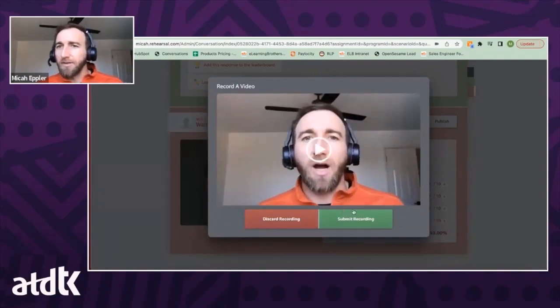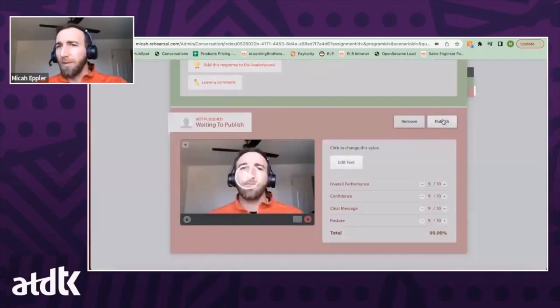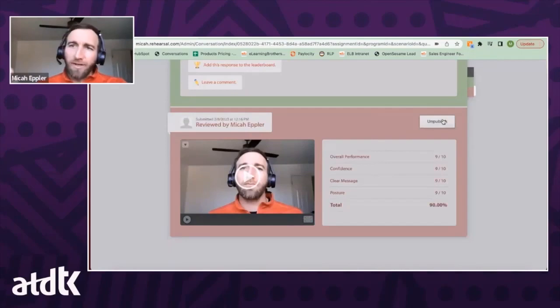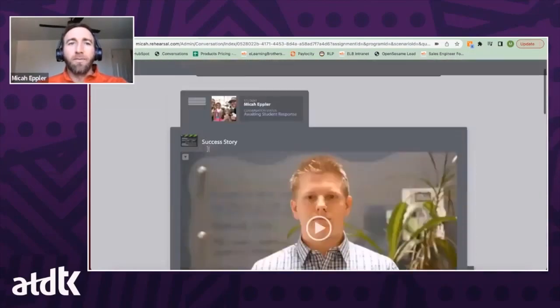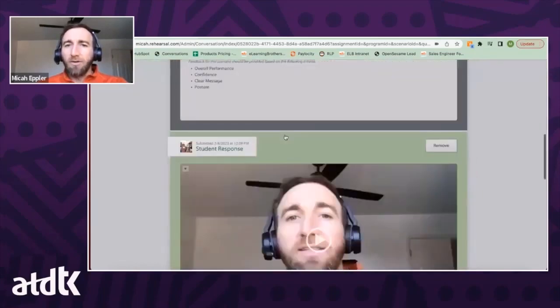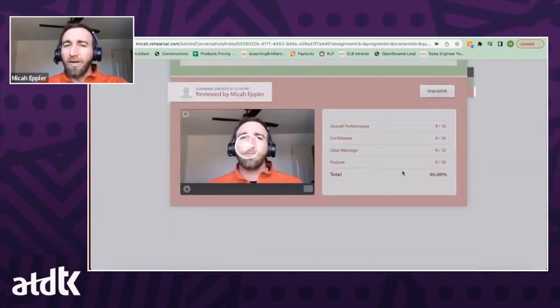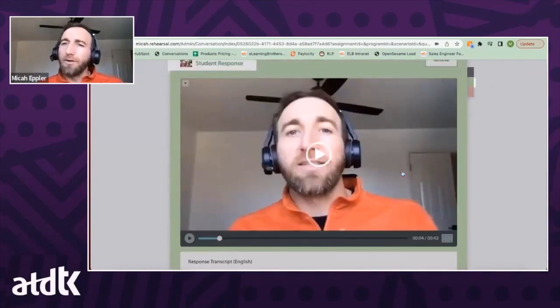Again, mentors can discard and submit if they need to. Again, we'll go ahead and submit that video. Mentors always have to finish with this publish button simply because we're launching multiple actions here, right? So we go ahead, we click publish, and that'll send the volley back over the net per se, right? So now if we scroll back to the top here, we see that this is closed. We can see the conversation status is now closed, and we can see the score that we've given our learner here, right?